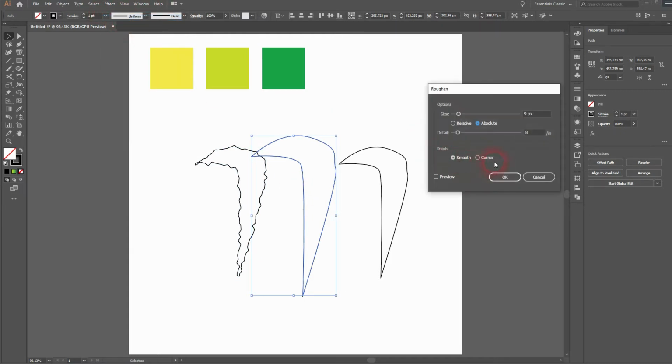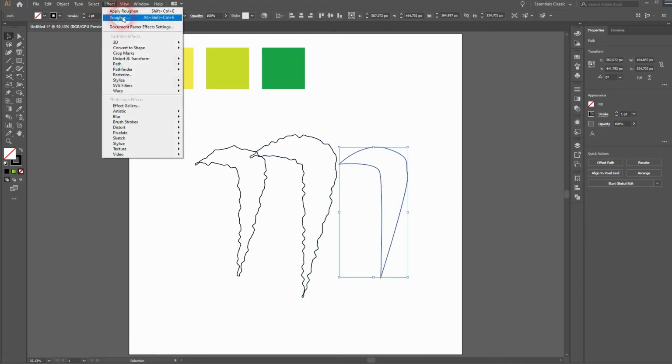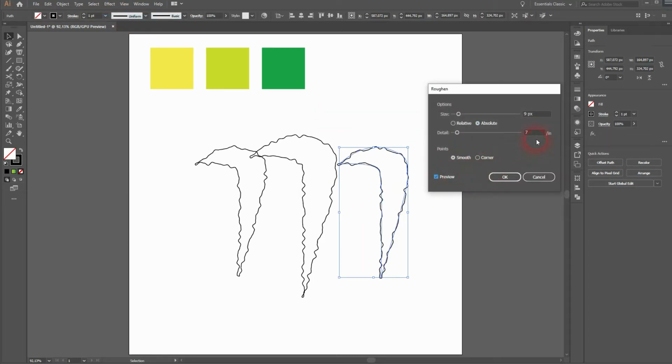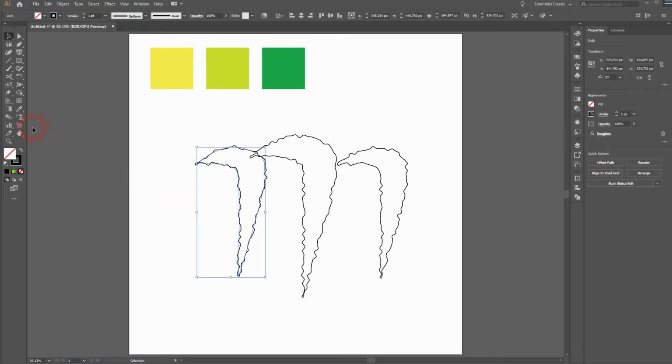Once again, I add the same effect to the one in the center. I readjust it slightly, and the same effect to the one on the right side, and you can see that it looks a little bit different every time we use that effect. But if you add the effect to one shape, and you copy that shape, the effect looks the same. So you need to make copies first and then add the effect.